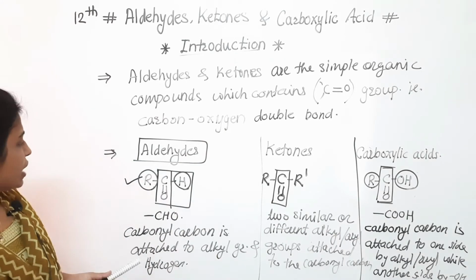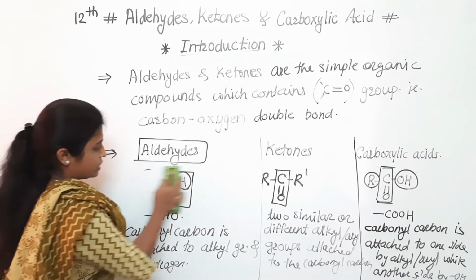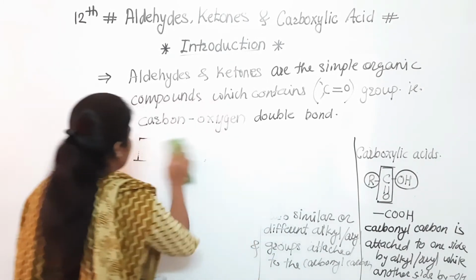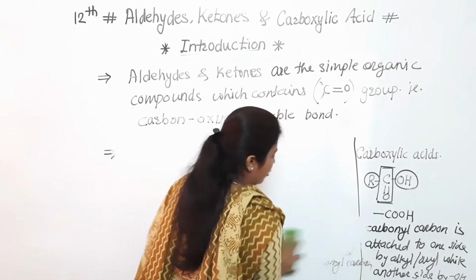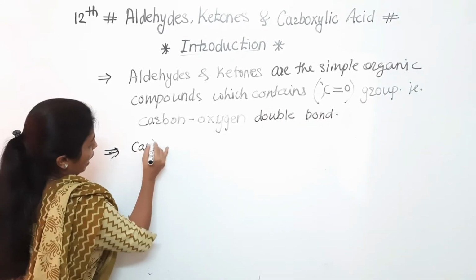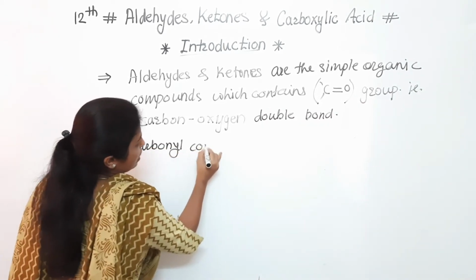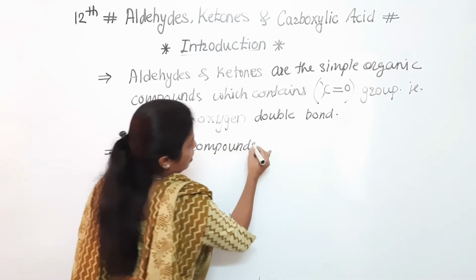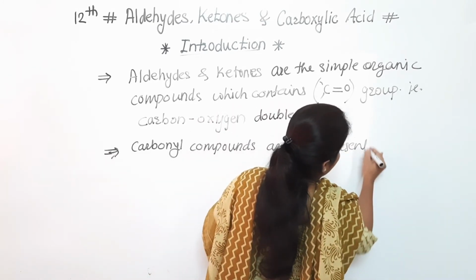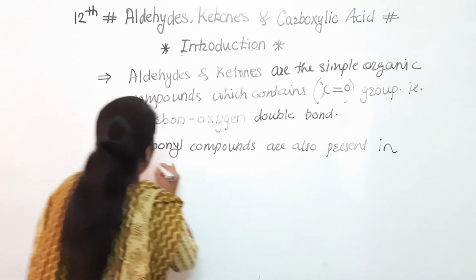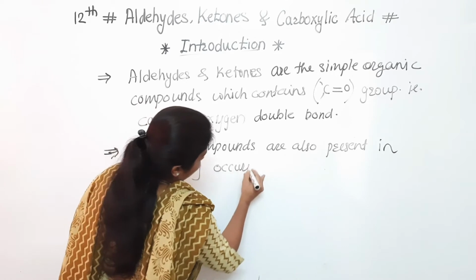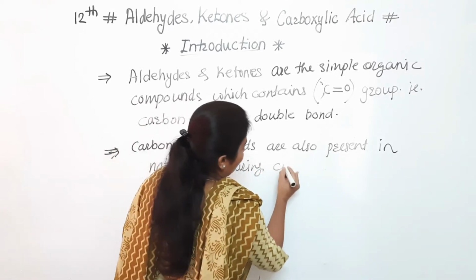Okay, now see here, in case of aldehydes another one point we are going to discuss, as well as in case of the ketones also. Clear to everyone? Now see here, in case of aldehydes and ketones, these carbonyl compounds are also present in the naturally occurring compounds.